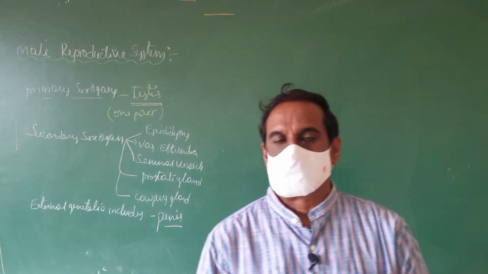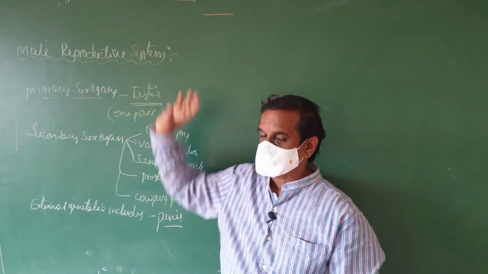These are the organs which are involved in the male reproductive system.